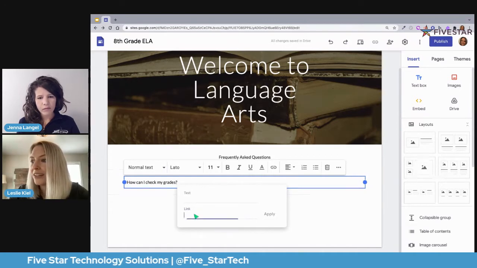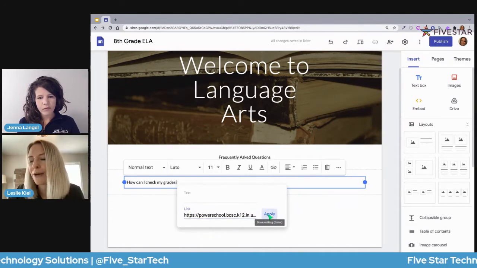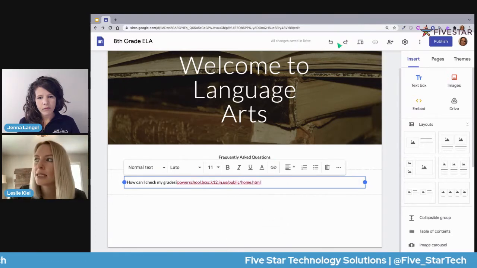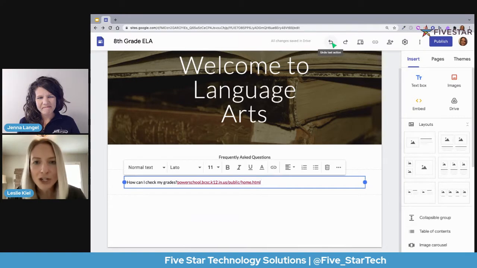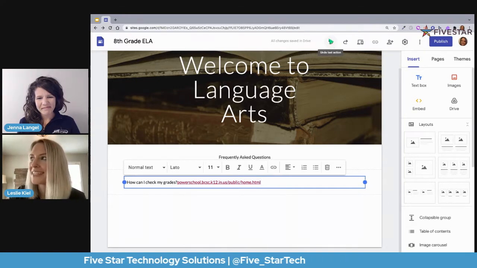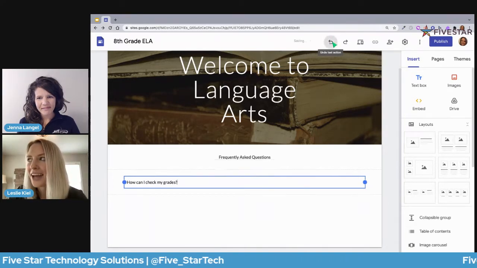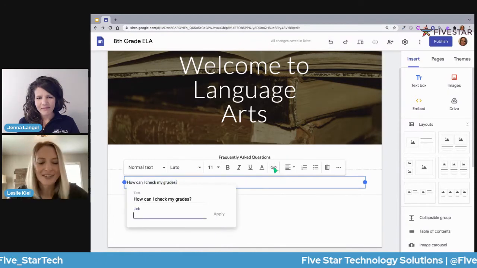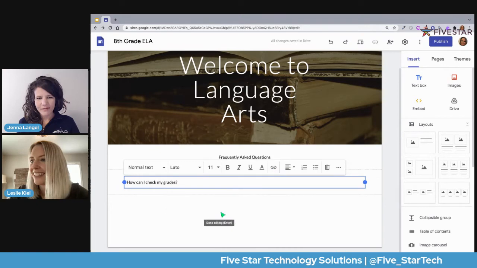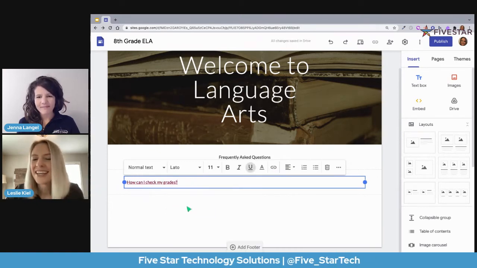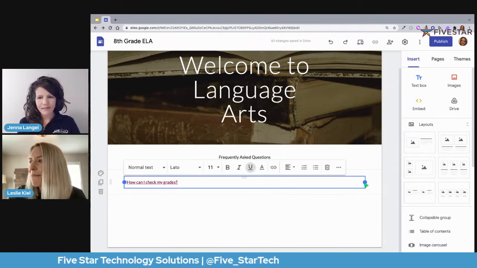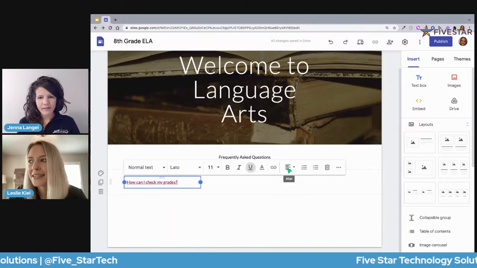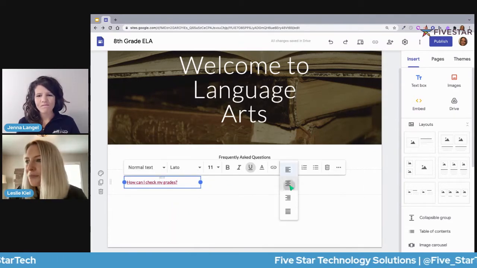But I will paste this in here because I have, oh, and I'm going to hit that back button. It's my most favorite feature in all of our Google Workspaces, that undo button at the top. And I'm going to make sure this is highlighted before I insert that link. There we go. So now students can interact with that, parents can interact with that, and it will take them exactly where they need to go.